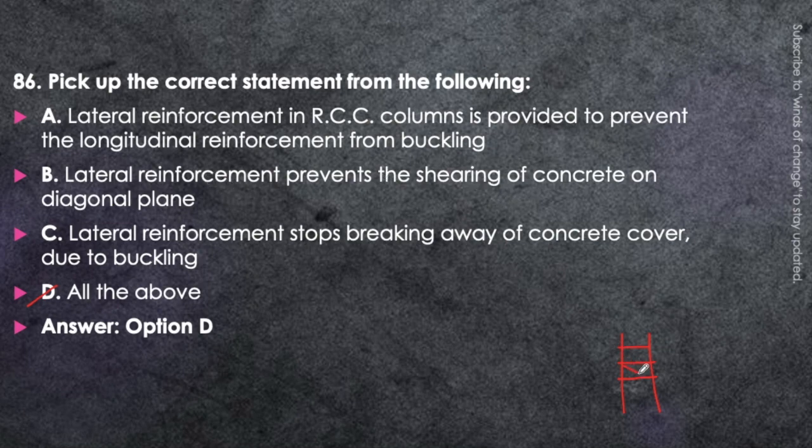The concrete may fail in the diagonal plane, and that will be prevented by this lateral reinforcement. Lateral reinforcement stops breaking away of concrete cover. This is also important because due to buckling, the concrete cover may break. So it will prevent the concrete cover, which is outside the main reinforcement, from buckling.